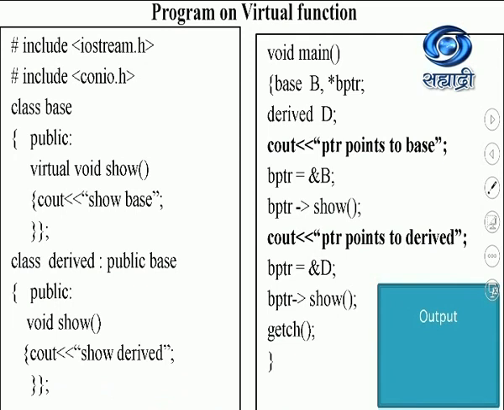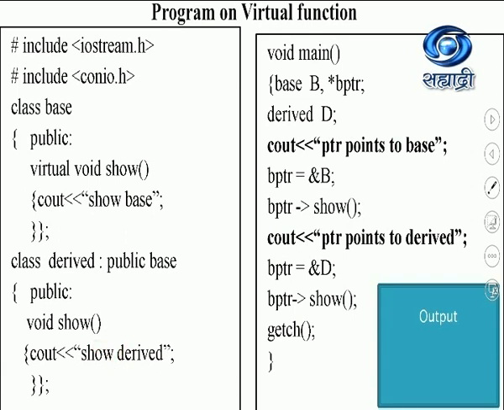So I have this class base. In class base, I have this function void show. It is preceded with the keyword virtual, and inside it I have written "show base". Then I have class derived, which is derived from the base class. That too has the same function show, in which I have written "show derived".